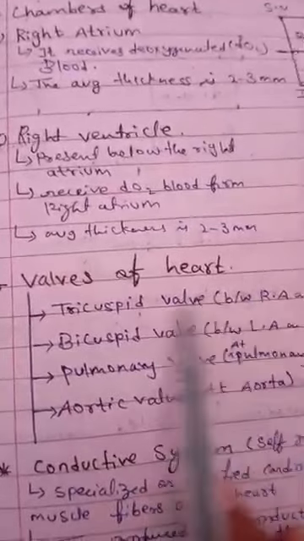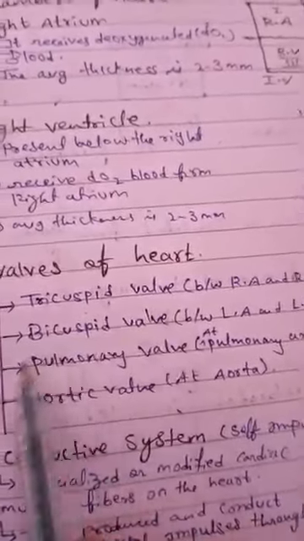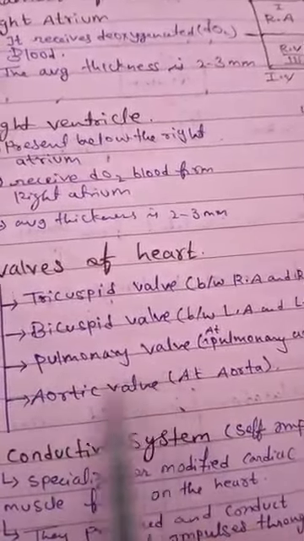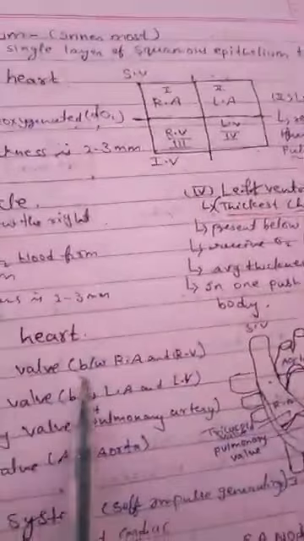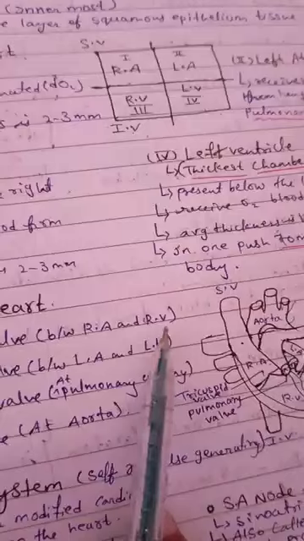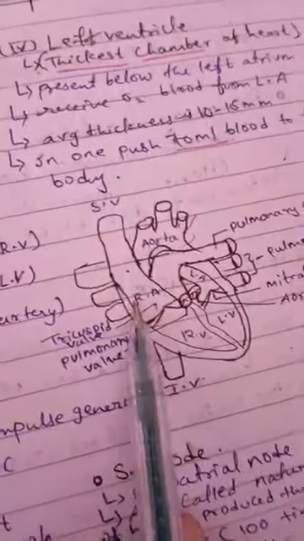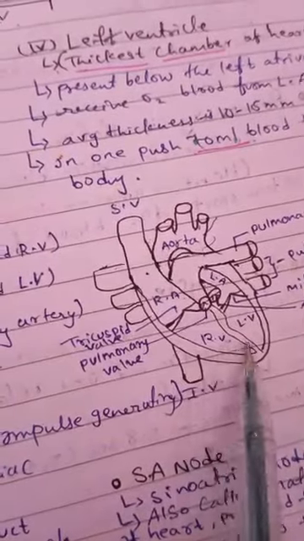Valves of the heart: tricuspid valve, bicuspid valve, pulmonary valve, aortic valve. The tricuspid valve is present between the right atrium and right ventricle. This one, between the right atrium and right ventricle.